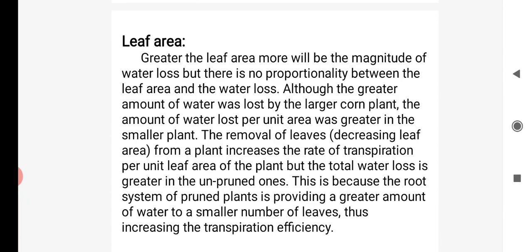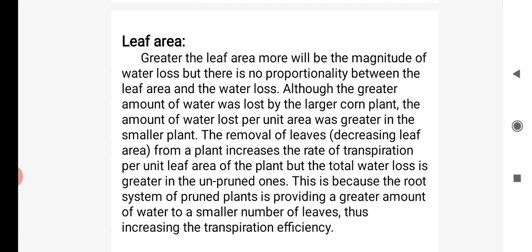Also, in a larger corn plant the greater amount of water is lost, and the amount of water lost per unit area was greater in the smaller plant. Removal of a leaf, decreasing the leaf area, increases the rate of transpiration per unit area of the plant, but the total water loss is greater than in unpruned ones.